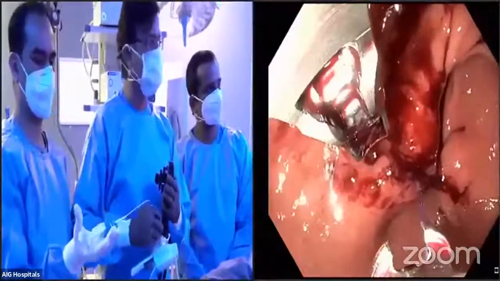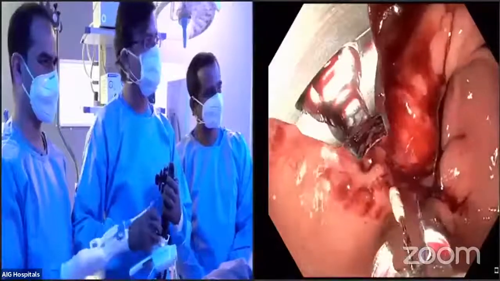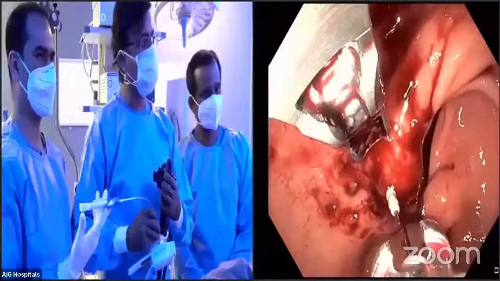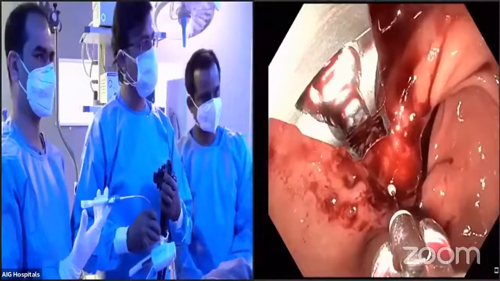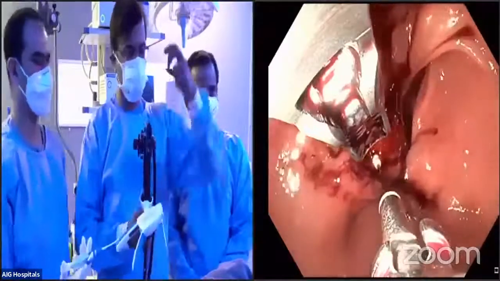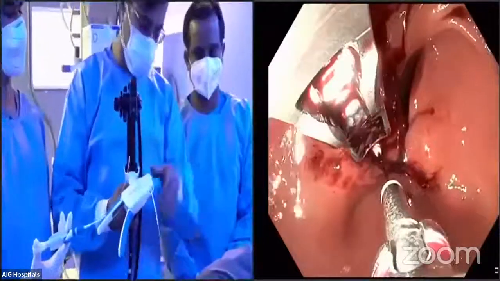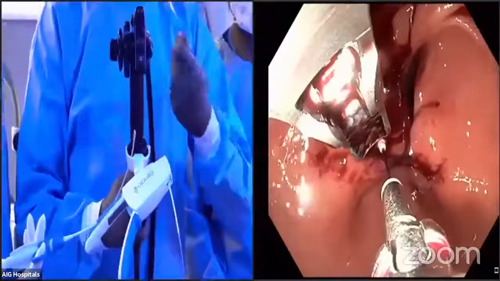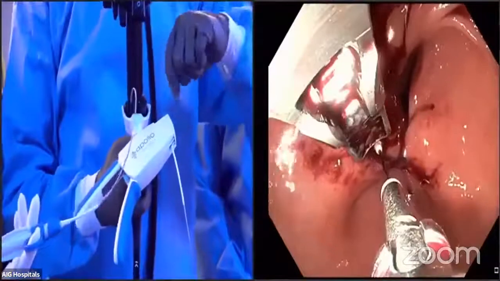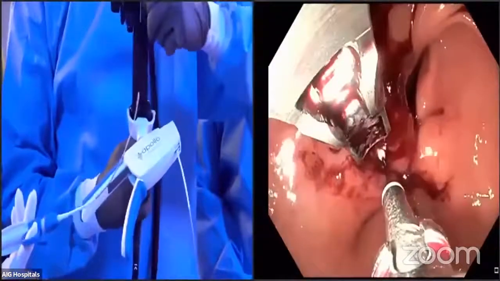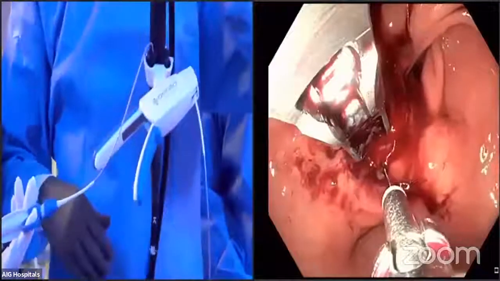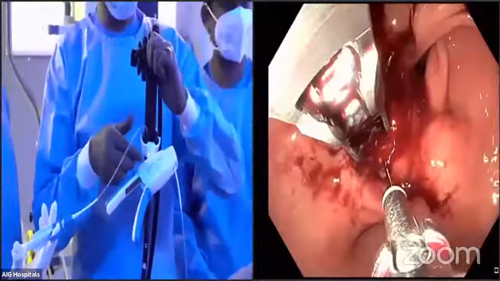So this part of the suturing on the first round will be finished. So you see here on the endoscopy screen, I'll just gently push this cinch inside the mucosa. If you can show the hand movements, I'm using my left hand to give maximum thrust onto the suture. I'm winding the suture onto my hand and then giving thrust like this. As you see here, my scope is literally hanging in the air.